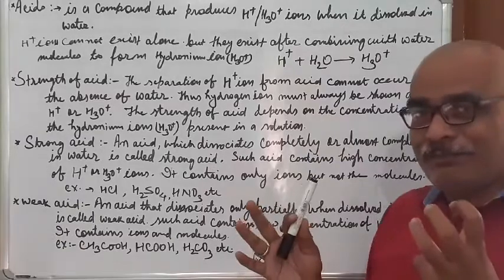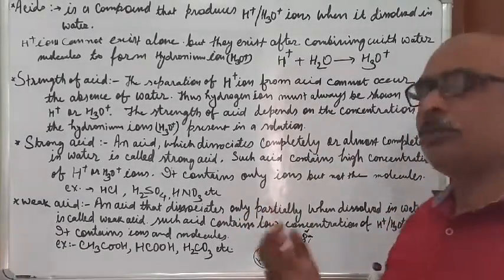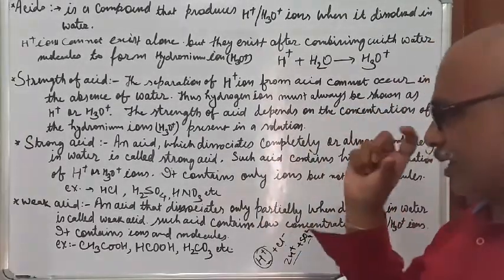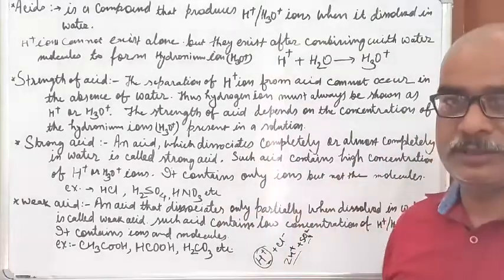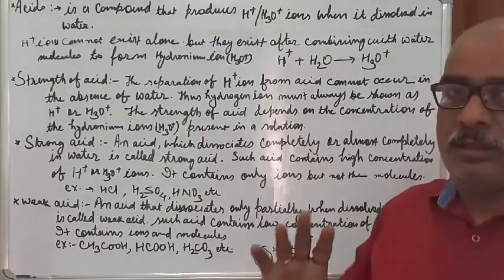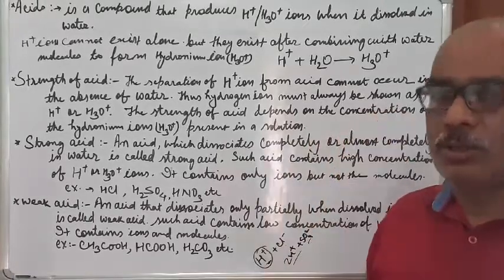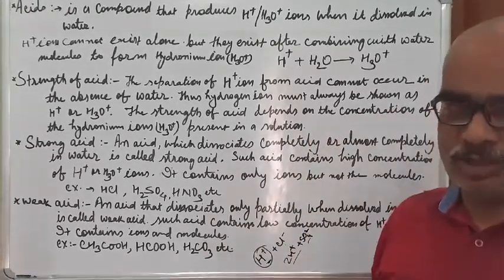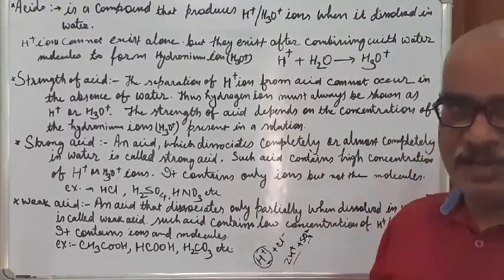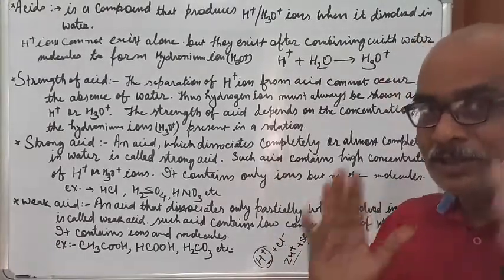But this is not a complete definition. It's not a complete definition. This is one of the characteristics of the acid when it is dissolved into water. The main thing is, what is a strong acid? A strong acid is one which undergoes ultimate dissociation. It means that whatever hydrogen is present in an acid will get dissociated as H plus ions. Then it is called a strong acid.